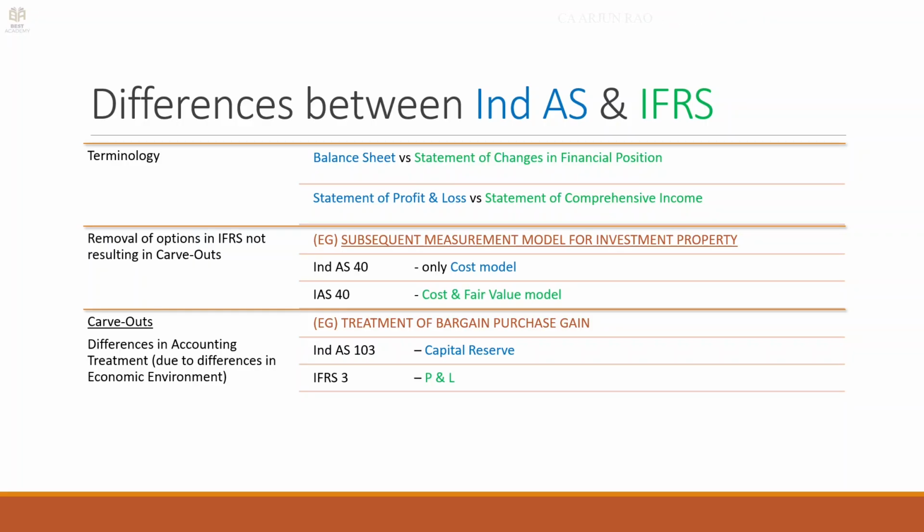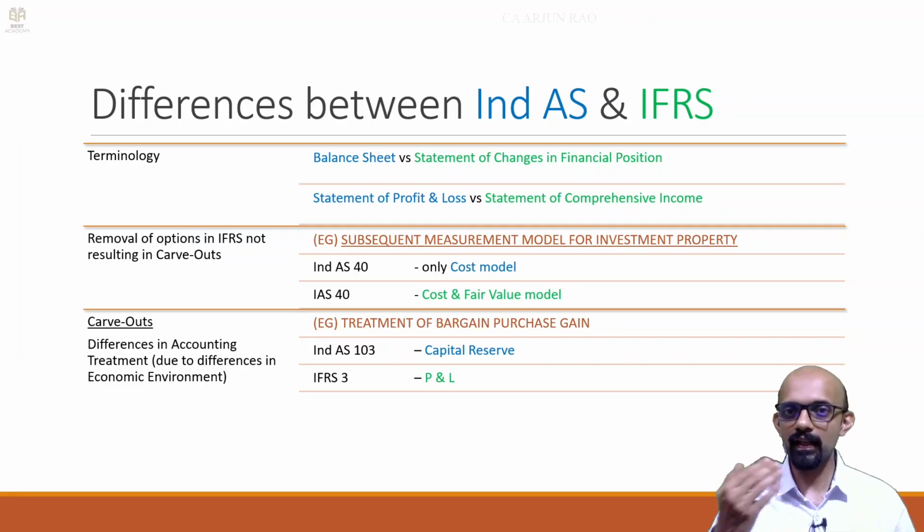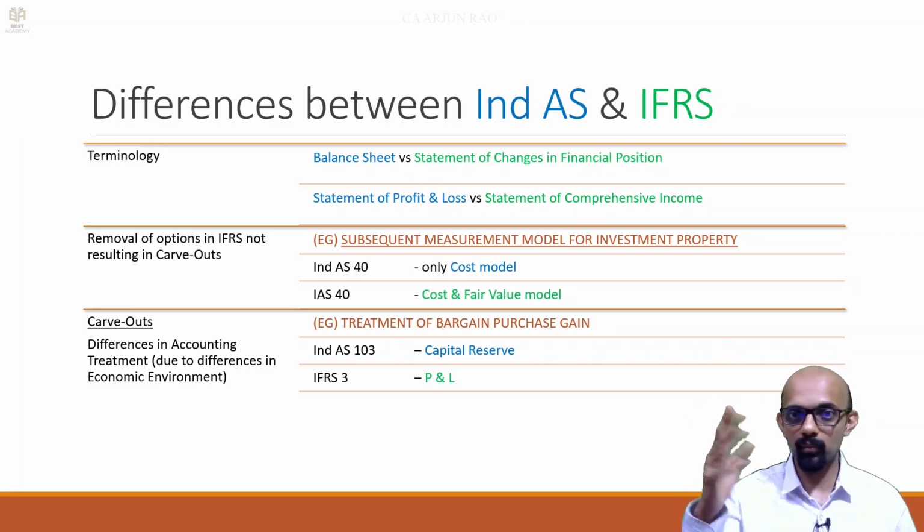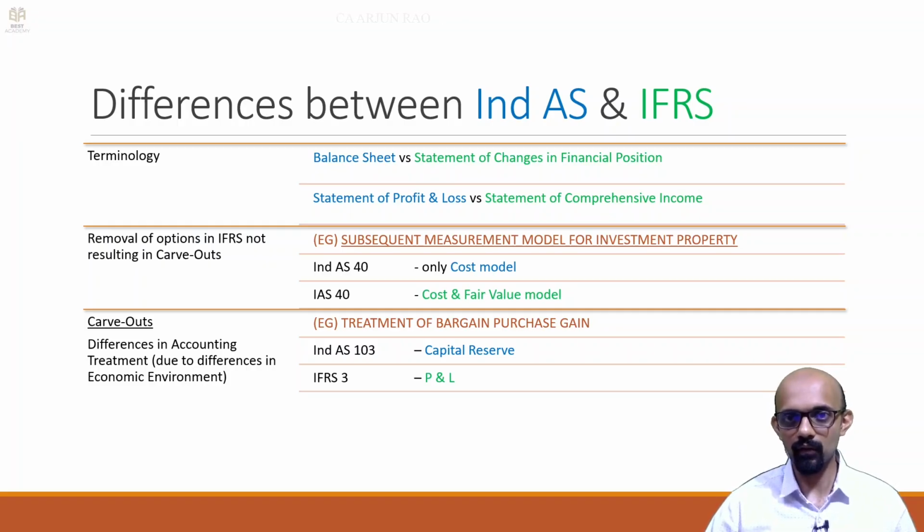So this bargain purchase gain is like, let's say you are taking over a business, net assets is 100 crore and you are paying 120 crore. Why would you pay higher? You would pay higher for goodwill. But for that 100 crore, if you pay only say 70 crore, why would you pay lower? When you pay lower, it's like you have made a gain, you have bargained, you brought down the price. Okay, you are getting net assets worth 100, but you have paid only 70. So that is called bargain purchase gain. In Ind AS, it has to go to capital reserve, but in IFRS, it is credited to P&L. Okay.